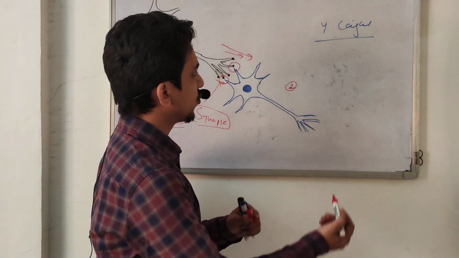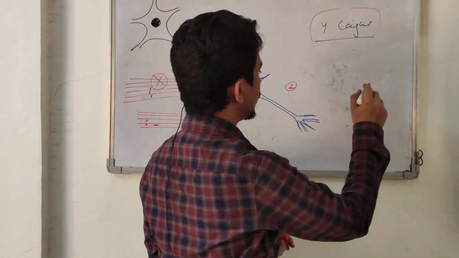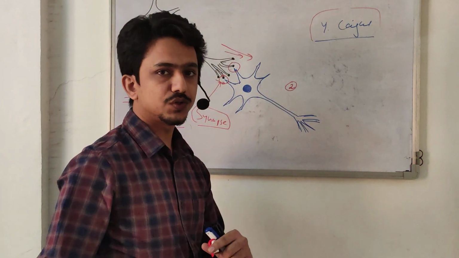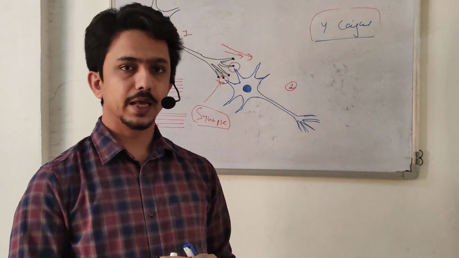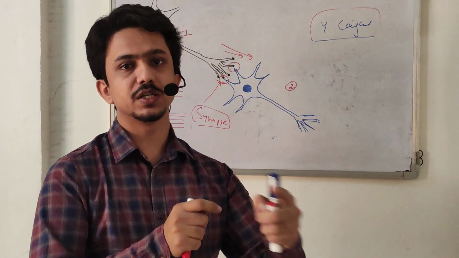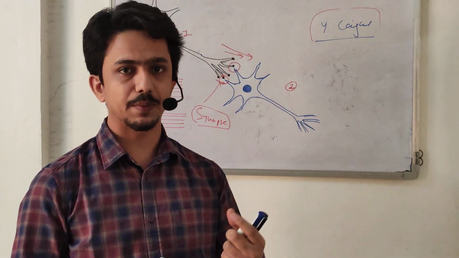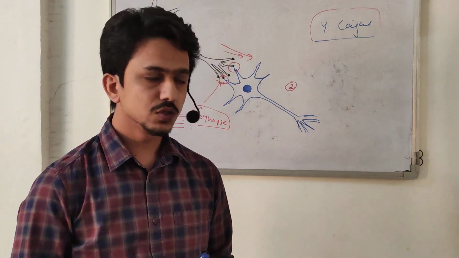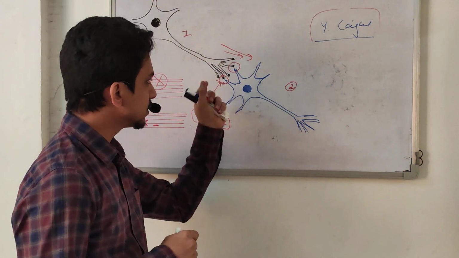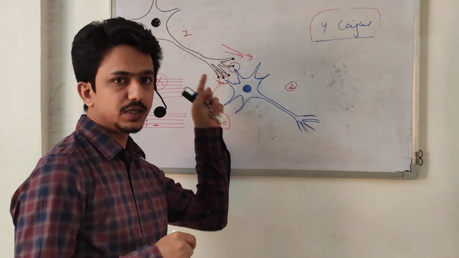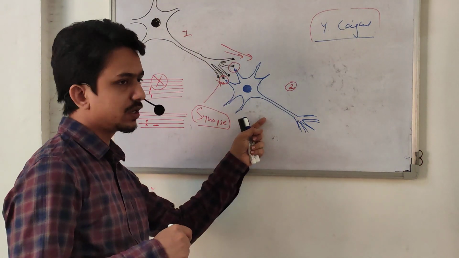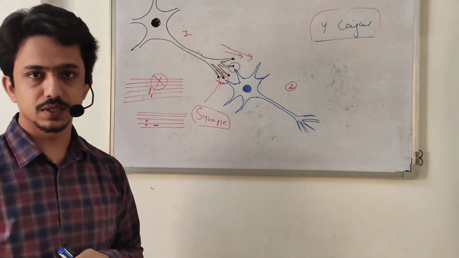So what Y. Kegel noticed is that a neuron is not a continuous structure. There is a gap between two neurons. Even with a gap, they communicate with each other by some molecules, some chemicals. So this structure between two neurons, which is responsible for passing information from one neuron to another, is called a synapse.